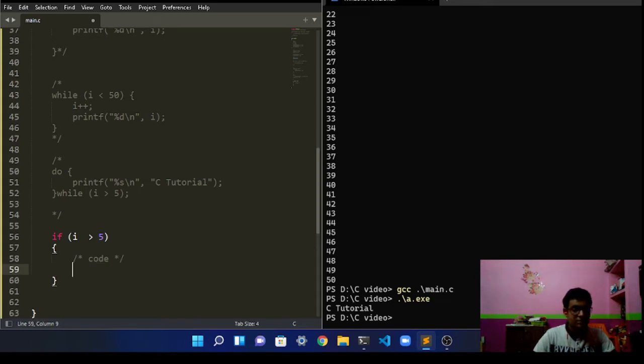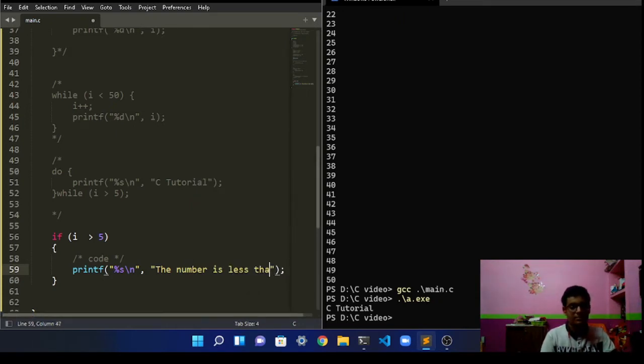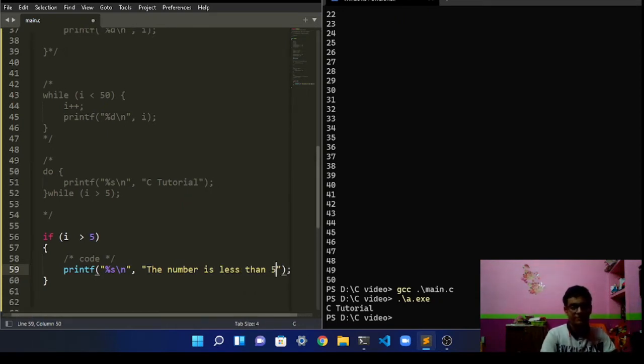Let's print that the number is less than 5. Okay, so you want to see if the number is less than 5 or not.